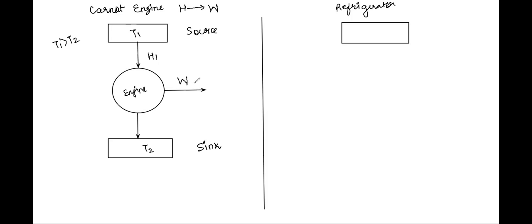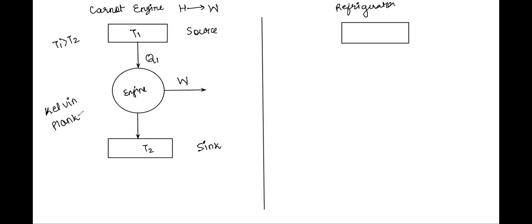Instead of H1, I'll write it as Q1. So some Q1 amount of heat is given by the source to the engine. It converts it into work, but it cannot be completely converted into work done. This is what is called the Kelvin-Planck statement, and this is its repercussion.